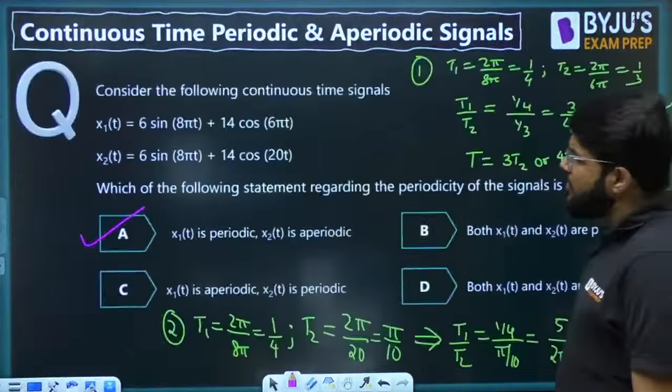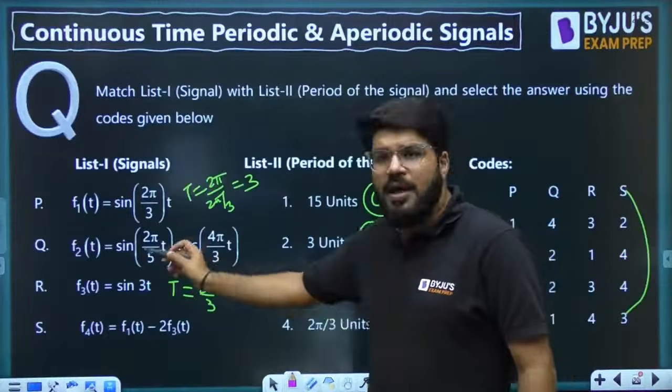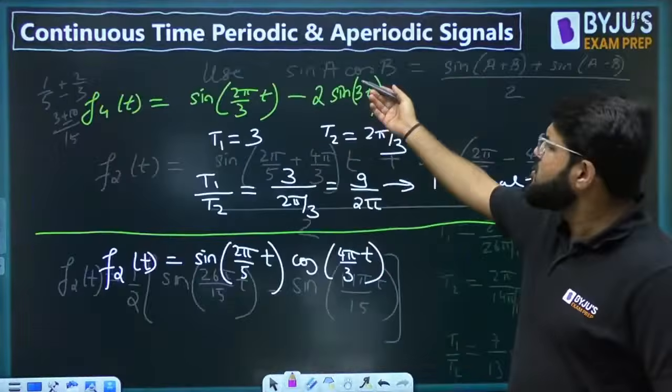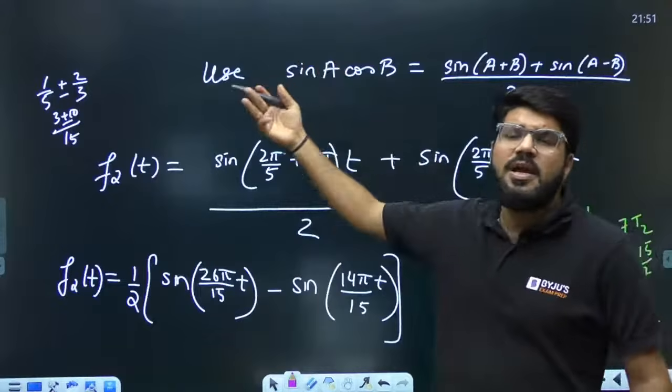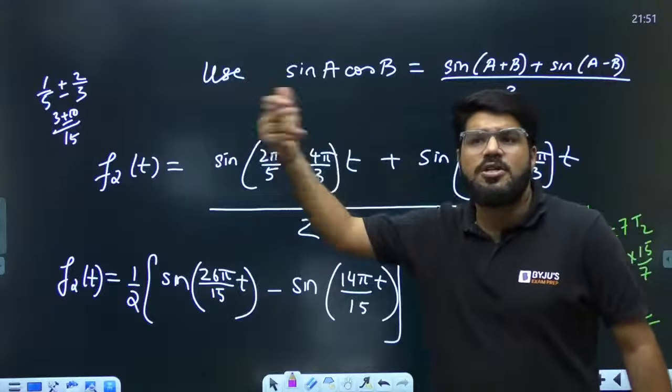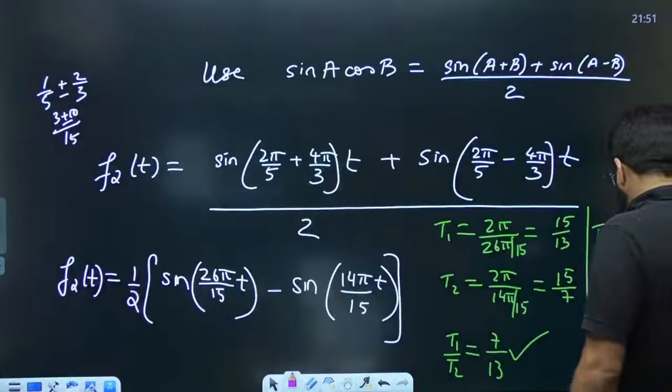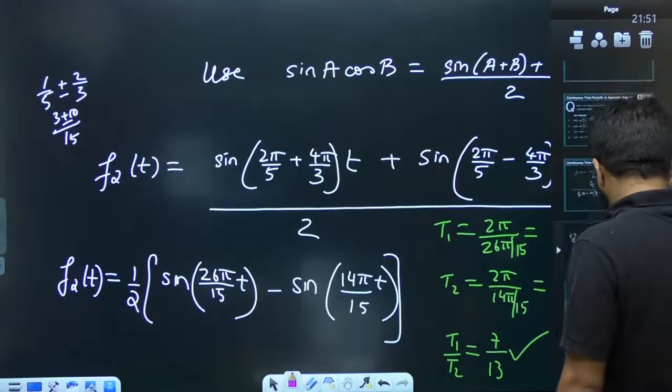Also in this particular question, you have learned about multiplication of sinusoids. You have to use the trigonometric identity, sin A cos B or sin A sin B, cos A cos B. Some trigonometry identities will be used here.